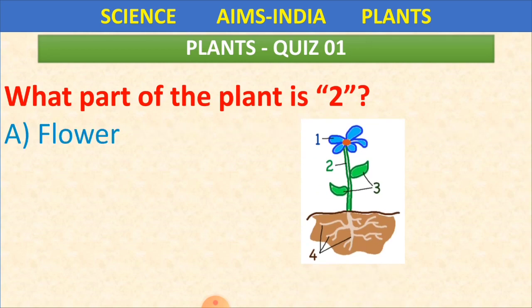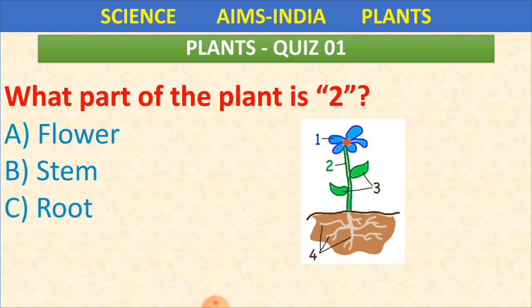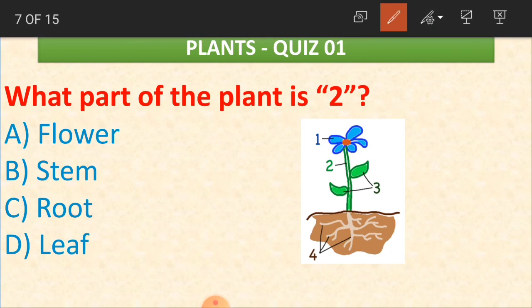Now we'll go for the second question. What part of the plant is two? What did we call it, children? It is above the soil. And with the help of this part, we are having flowers, we are getting leaves. So what is this part called? Is it a flower, stem, root or leaf? Yes, it is stem. Good.